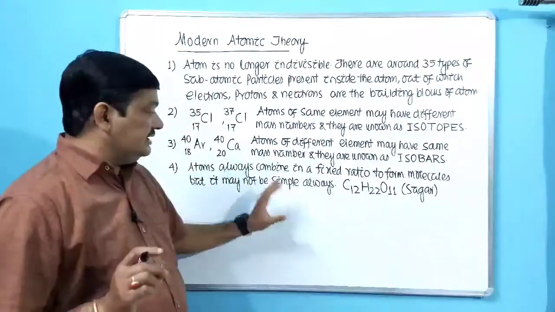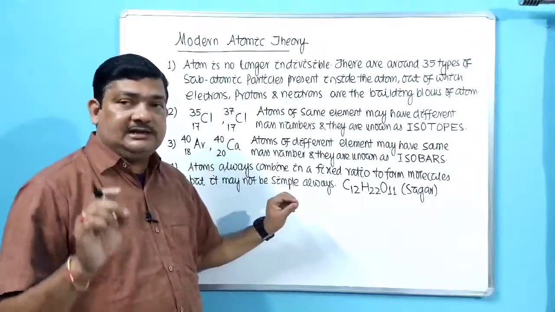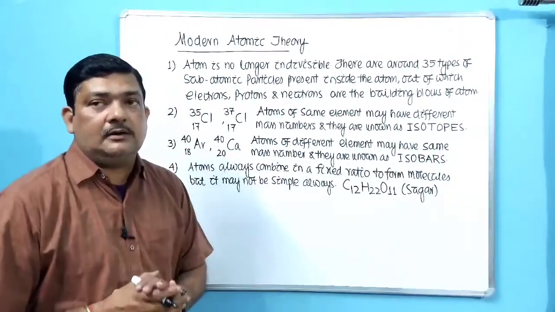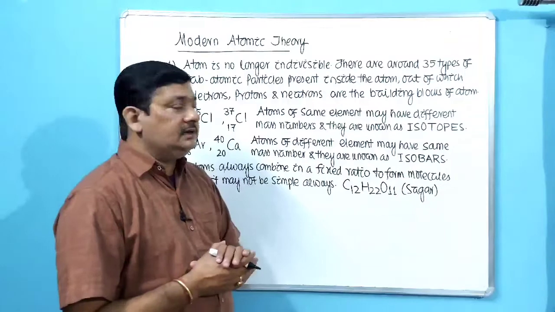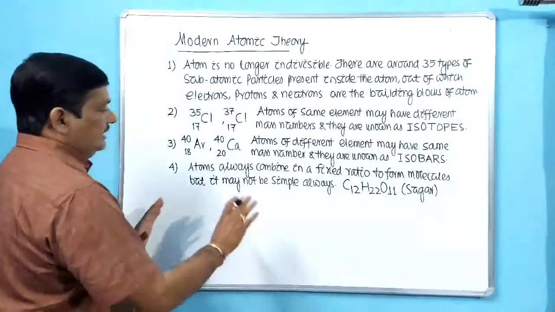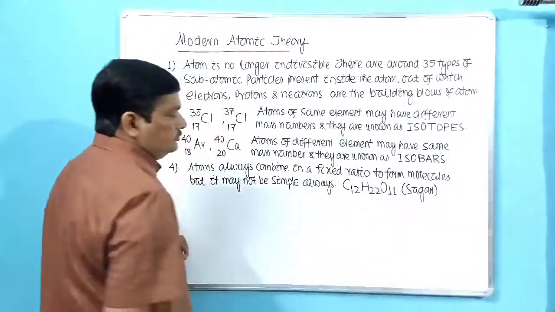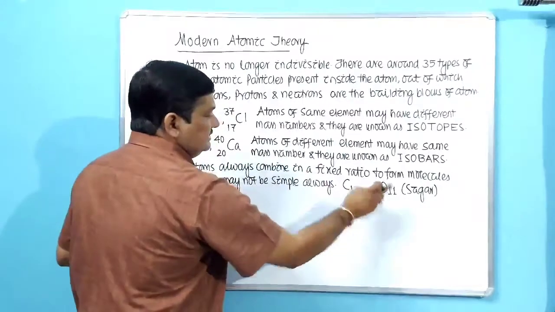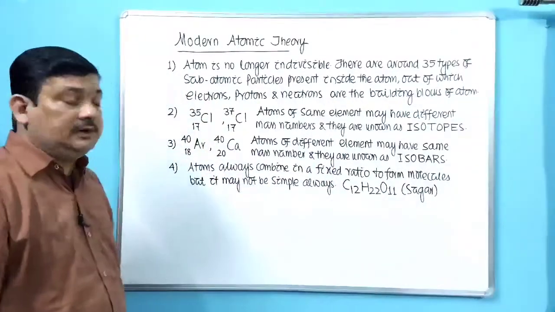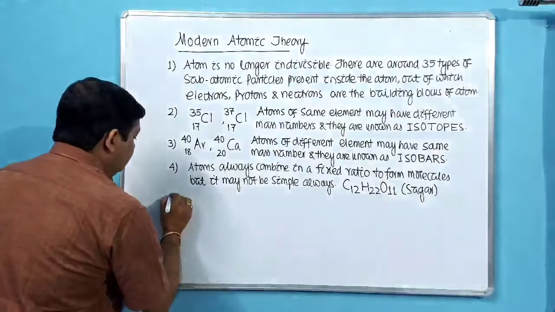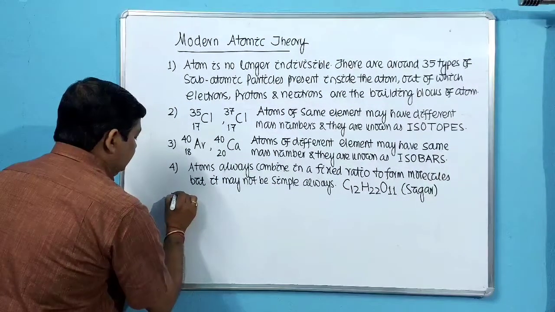So what is the correction here? It's okay that it is a fixed ratio, but it will not always be simple. You can cite the example of sugar. It's a fixed ratio, but it is not called a simple ratio. Okay. Then what is the next point?